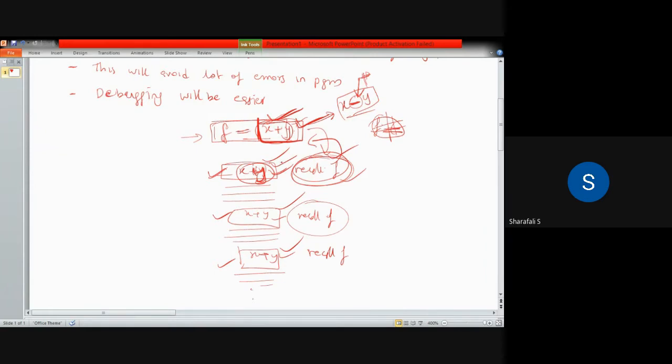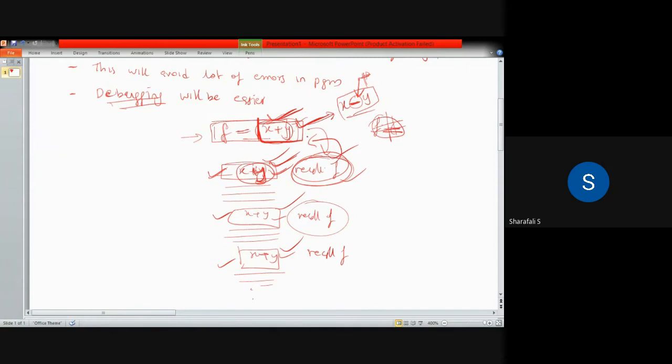And if you want to get that particular error rectified, then you have to check line by line which line the error happened on, and then you have to check each of these instructions. So that is a little difficult. So debugging will be easy if you are recalling that function instead of writing instructions separately.